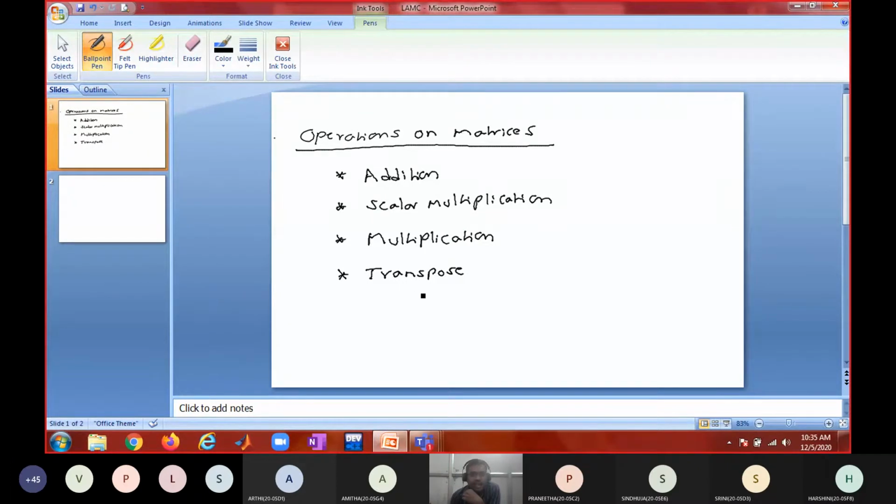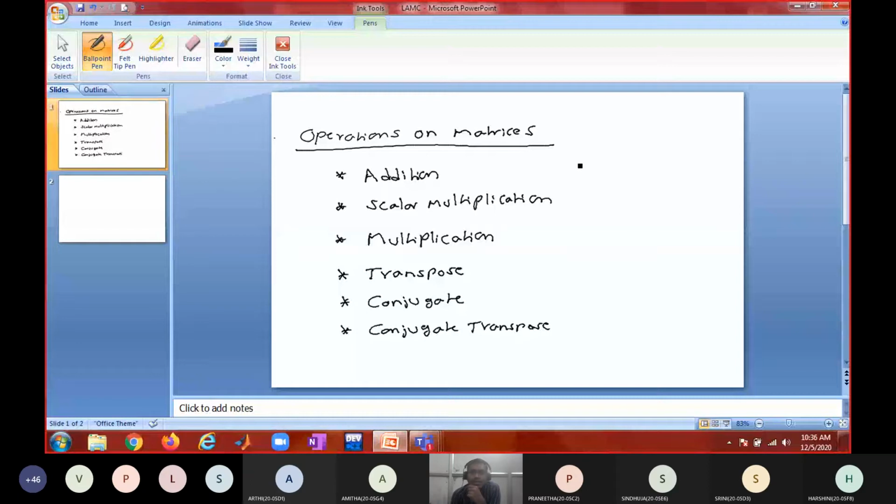So we'll see operations like transpose. There are some more operations like conjugate, conjugate transpose. Somebody said adjoint, and determinant. These are all operations on square matrices, right?